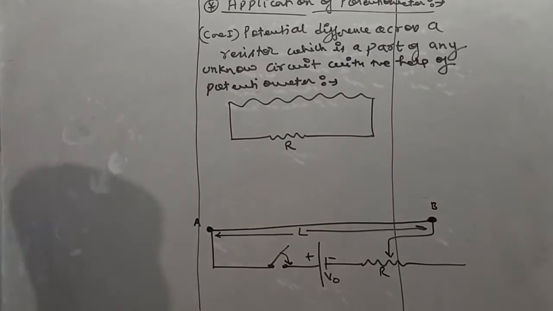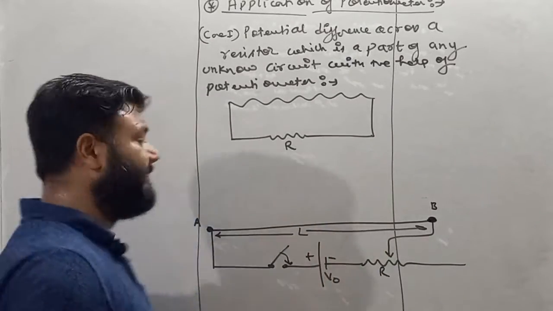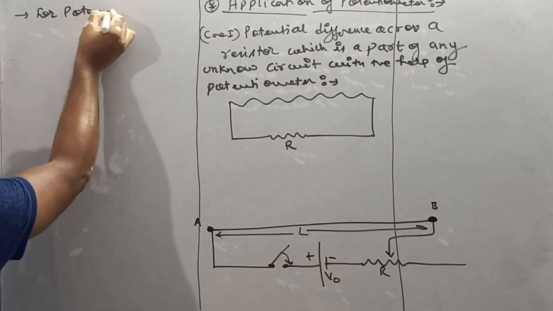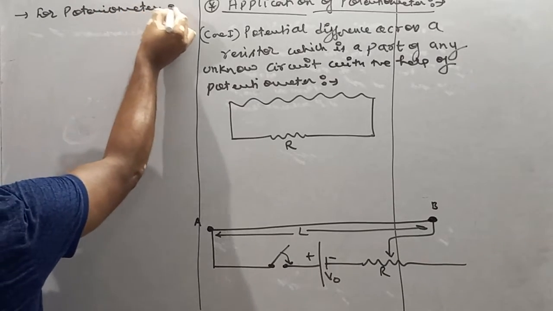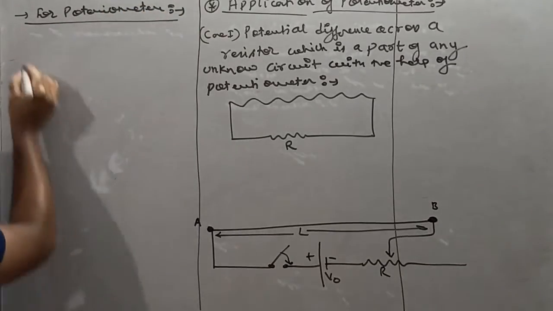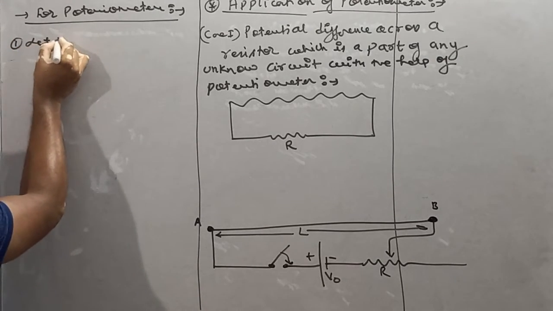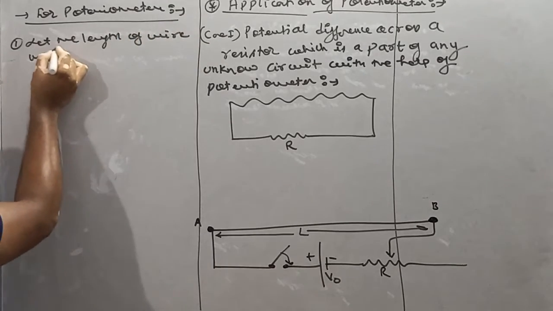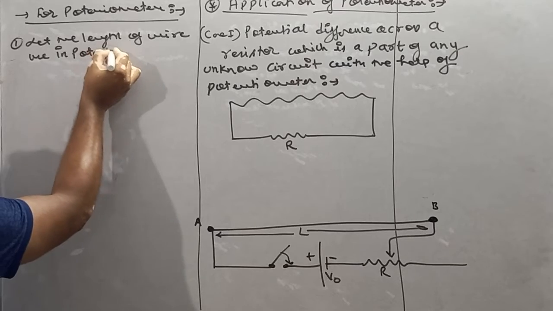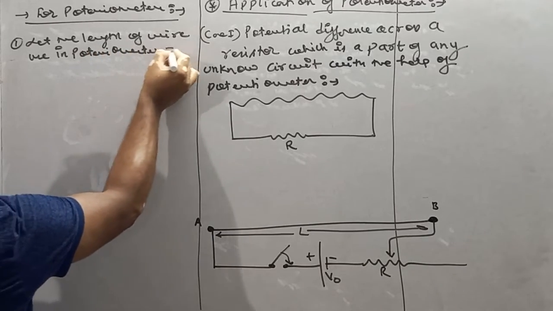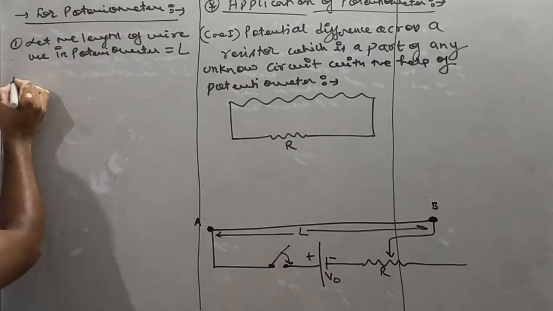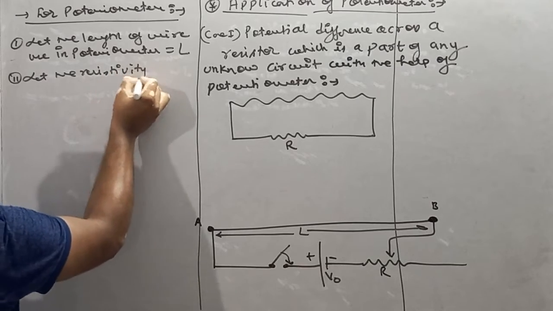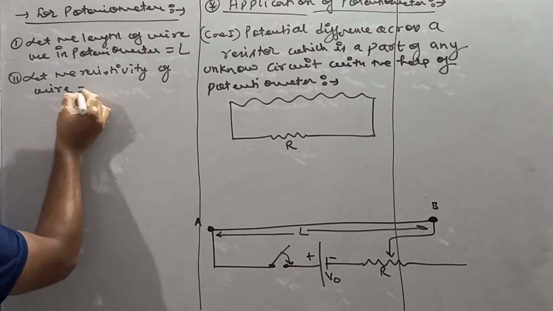So first of all, we can write some configuration of the potentiometer wire. I'm writing the configuration for potentiometer. First point: let the length of wire used in potentiometer be equal to capital L. Second, let the resistivity of wire be equal to rho.